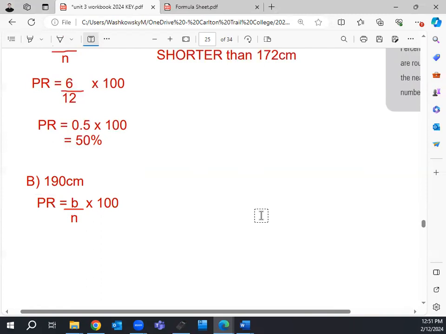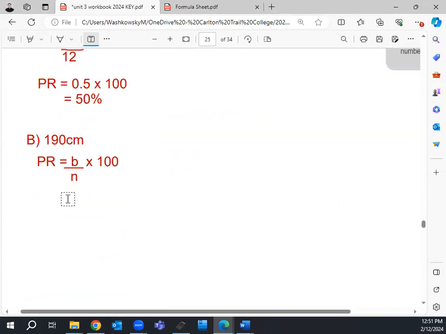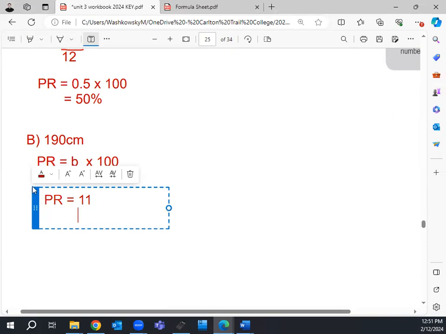So you're asking what B is? Yeah, it would be 11, right? It would be 11 because there's 12 values in the data and we do not include whichever one we're looking at. So if I go to 190 here, I can see I've got 11 numbers below it. So you're right, B in this case is going to be 11. N is still the same number of people on the team, 12. And all of that is times 100.